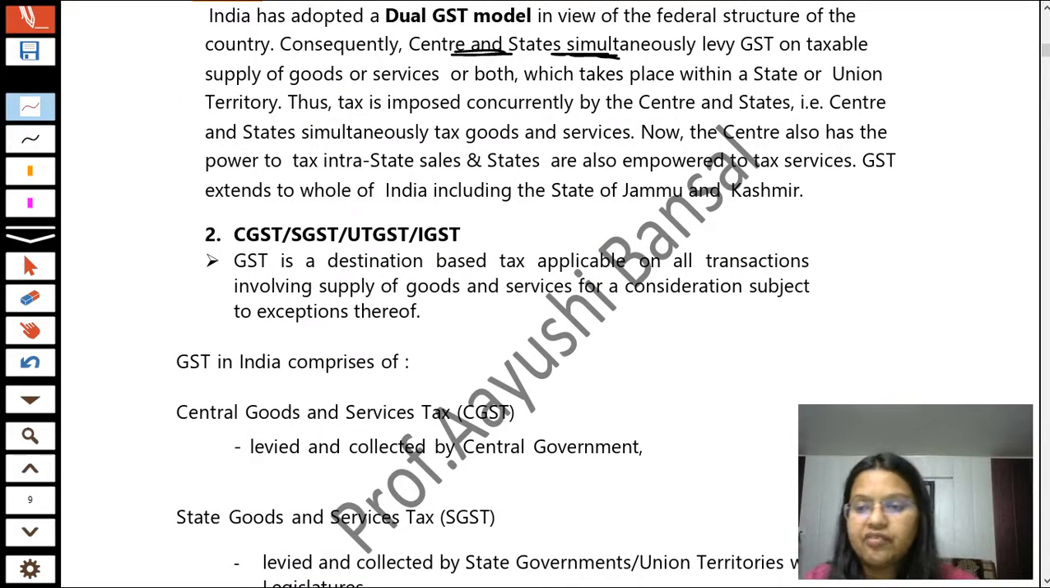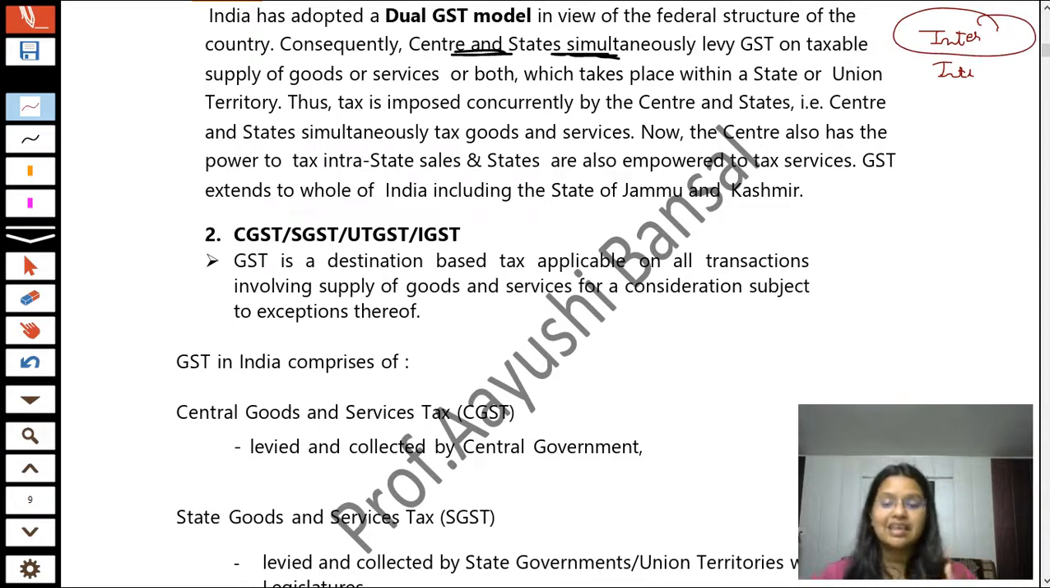So students, whether it is an interstate sale or an intrastate sale. First of all, interstate sales means the sale which is done in a different state. It means the location of the supplier is in one state, but the place of supply, the place where we have done the supply, is in a different state. So it is an interstate sale.